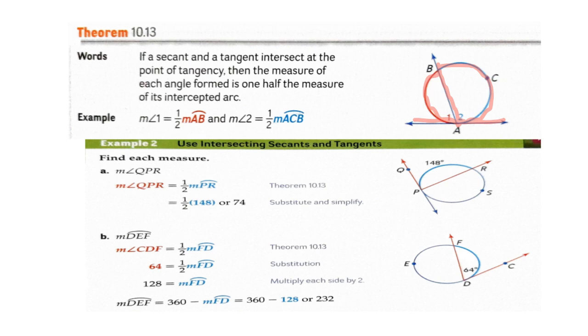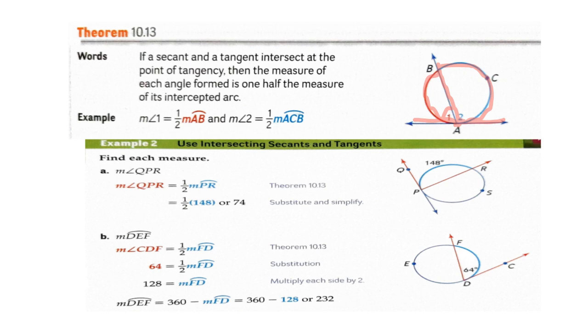So according to the theorem, the measure of angle 1 is 1/2 the measure of its intercepted arc AB, and the measure of angle 2 is 1/2 the measure of the arc ACB. Now let's do an example of intersecting secants and tangents theorem.